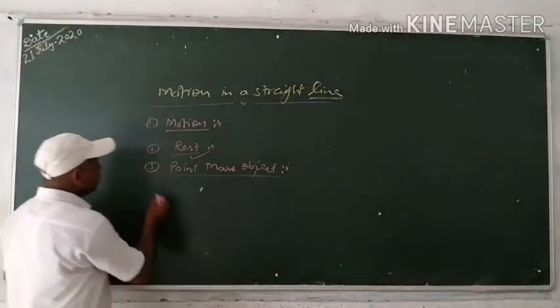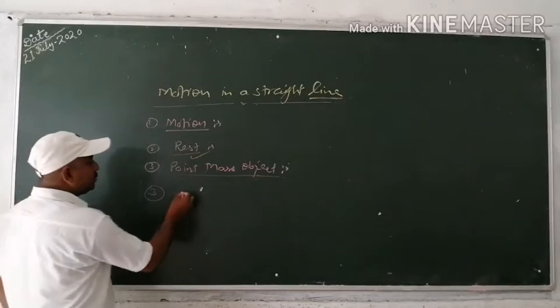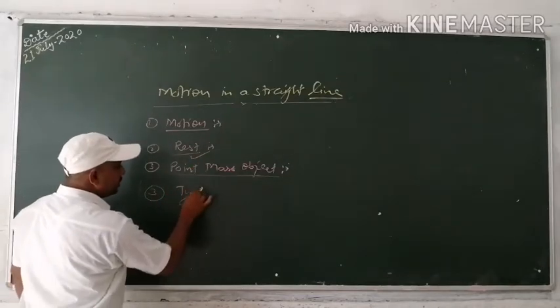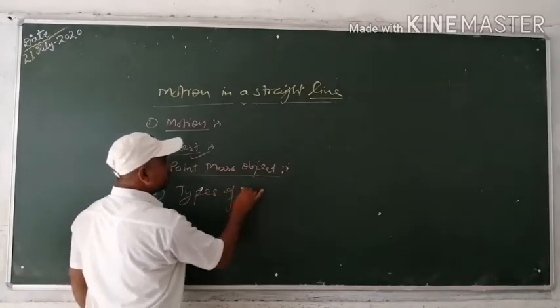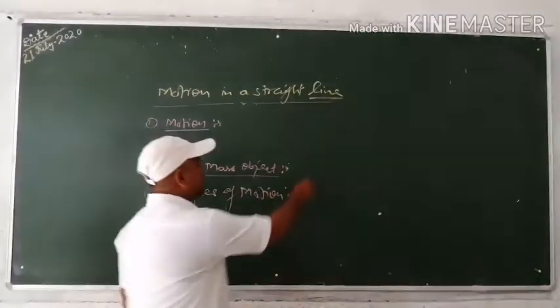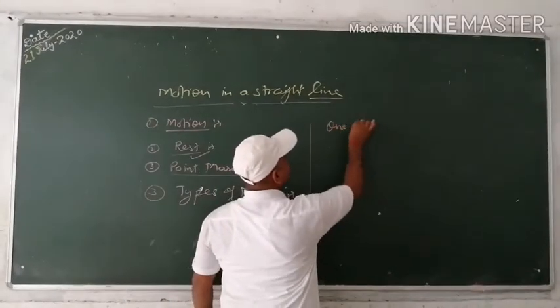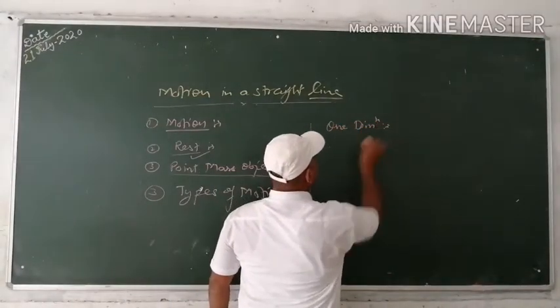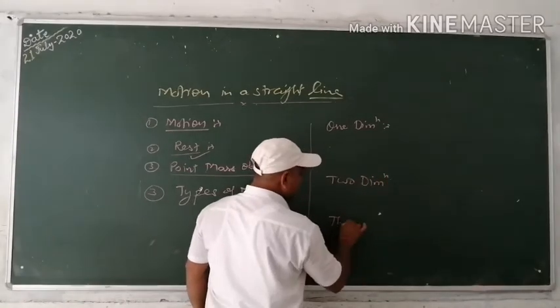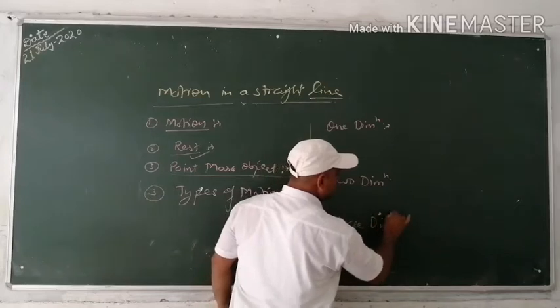Okay. Now, how many types of motion? Types of motion. There are three types of motion. First, one-dimensional motion. Second is two-dimensional motion, and third one is three-dimensional motion.